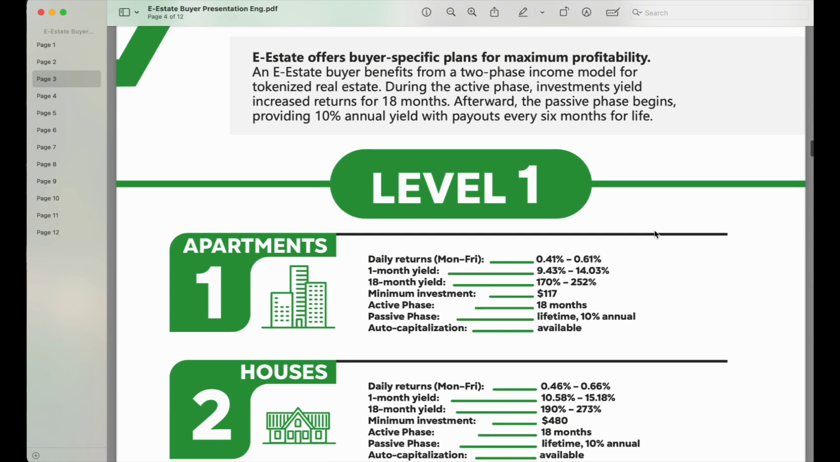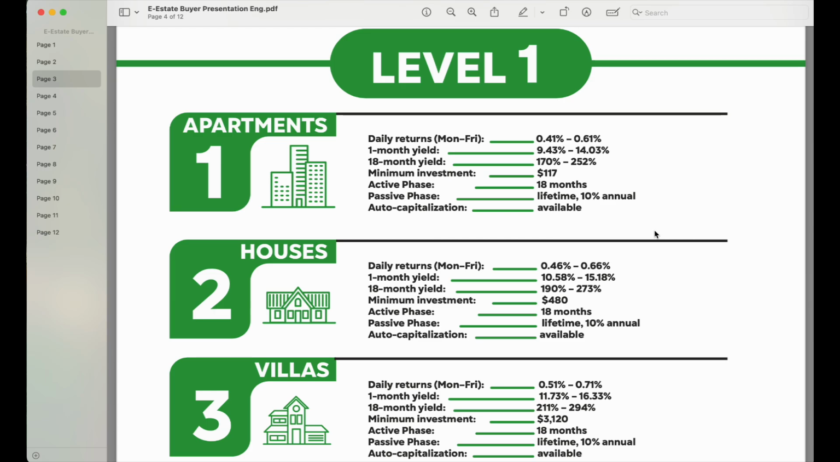So yeah, they have level 1 for people that are interested in the apartment level. You will see the daily return is between Monday to Friday. They do only 5 days in a week. There are no Saturdays and Sundays, just so you know. If you come in today and you want to purchase one of the apartments, you will earn between 0.41% to 0.61%. And in terms of the monthly percentage, you will be targeting between 9.43% and 14.03% on a monthly basis.